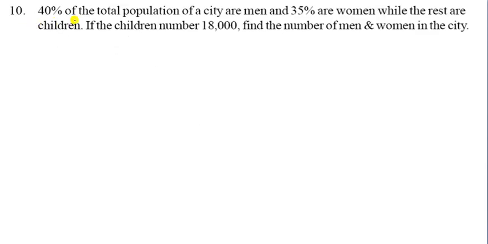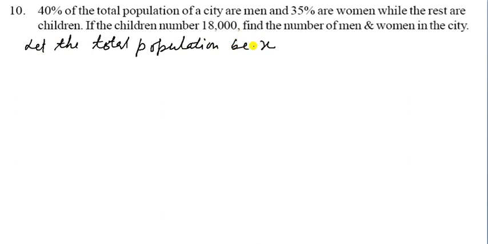Let us see the next one, that is the 10th question. 40% of total population of a city are men and 35% are women, while the rest are children. If the number of children is 18,000, find the number of men and women. So let the total population be x.